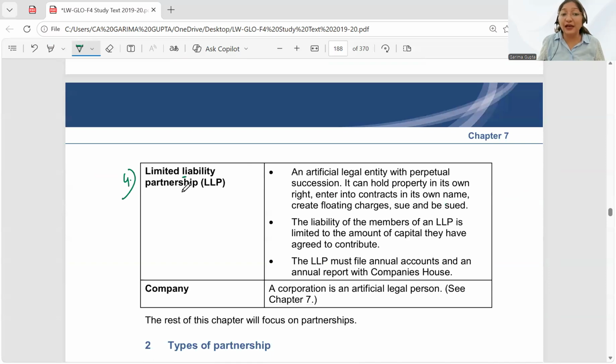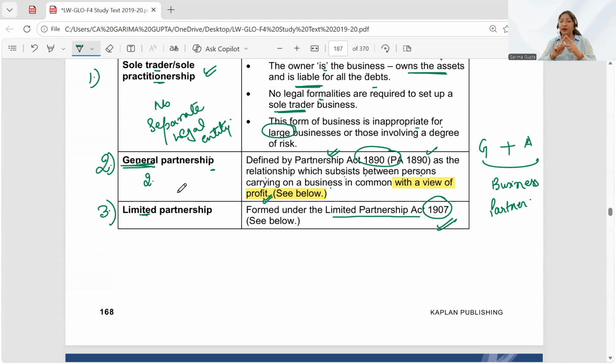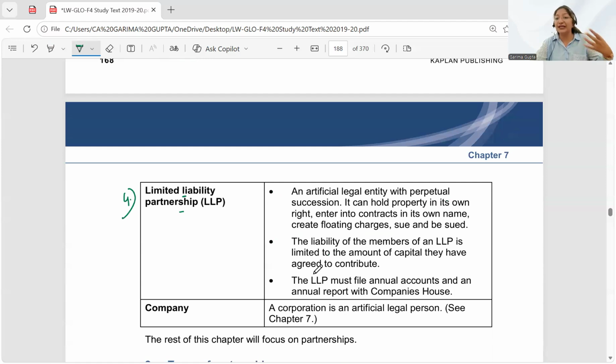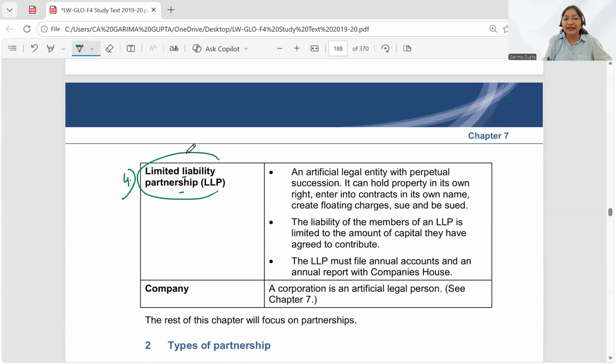Then the fourth one is the limited liability partnership. Students, when I have discussed the general partnership or the limited partnership, in this case, there is no separate legal entity. Okay? There is no separate legal entity. But if I want to set up a business where my business is separate from me, where my business has a separate legal entity, then in that case, I can set up a limited liability partnership. From the name itself, it is very much understood that it is a partnership where the partner's liability is limited. What is the name? Limited liability partnership.